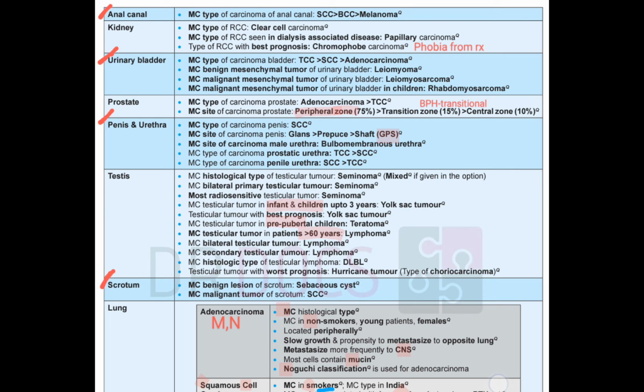Then in the scrotum also we have the propensity for skin cancers. So most common benign lesion is sebaceous cyst, while malignant is SCC, squamous cell carcinoma.